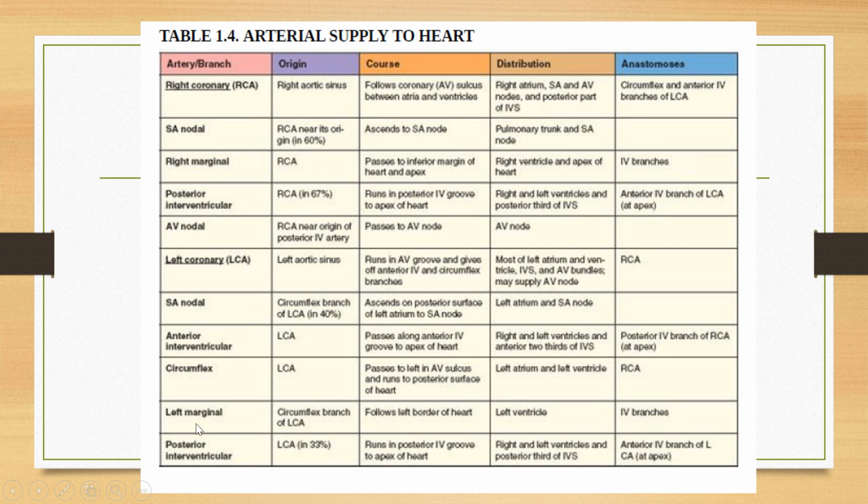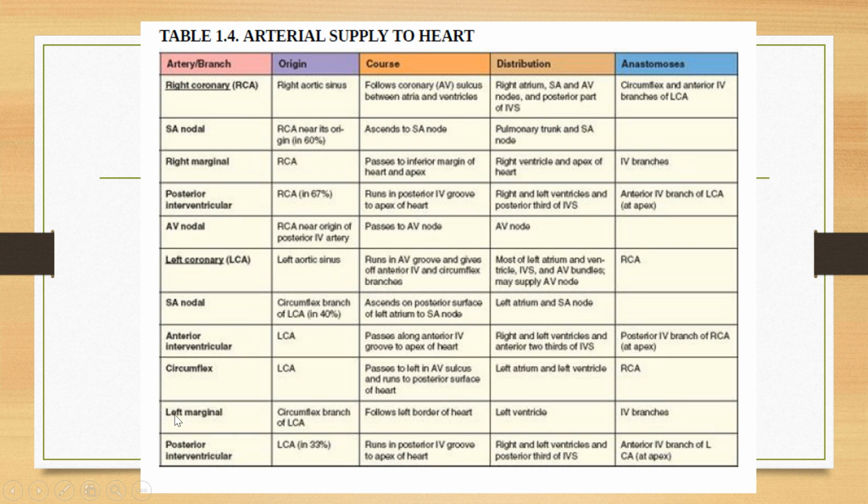Then there was the left marginal, which is also called the diagonal artery. This is coming out from the circumflex branch of the left coronary. It follows the left border of the heart. It will supply the left ventricle, and it is anastomosing with many of the interventricular branches.